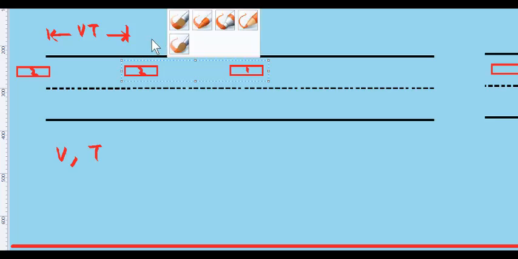So the first bus here, the second bus here. The distance between them is vt. Now after the interval, the second bus will start. The first bus is already on the road, the second bus will also start. Then you will see the third bus ready to start. So after some time you will see three buses, two on the road, one ready to start, and the distance between any two buses is v into t. So this distance is also equal to v into t. Here the size of the bus is neglected.